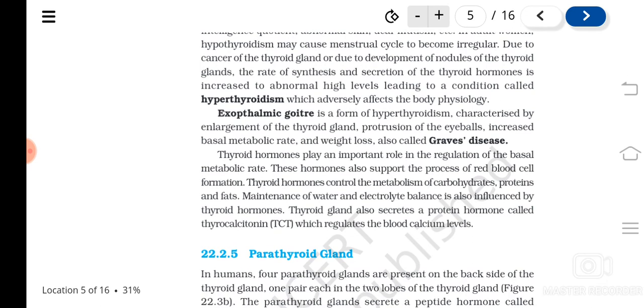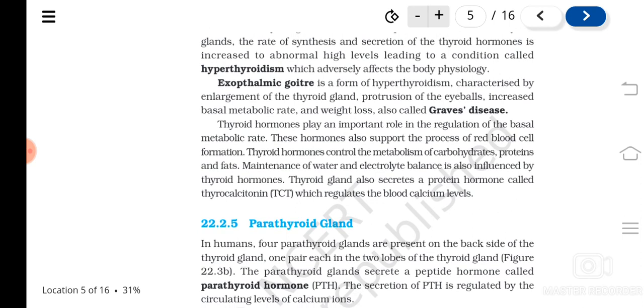Understood? So what is the major function of thyroid hormones? They especially take part in the metabolism of the body, and they help in RBC formation. Metabolism I told already, isn't it? Carbohydrate, proteins, fats, etc. Their metabolism is catalyzed by these hormones. Understood?